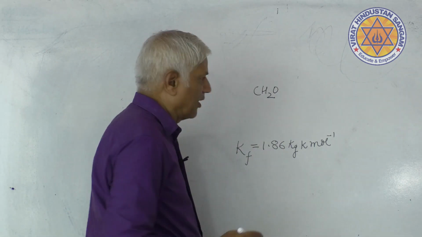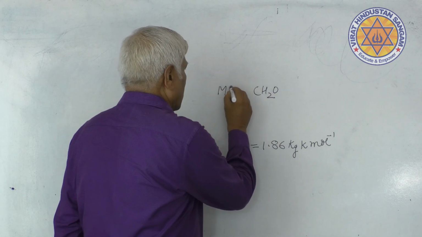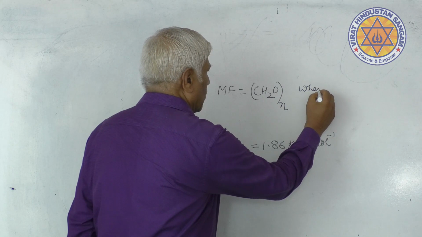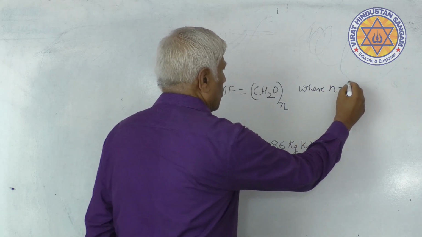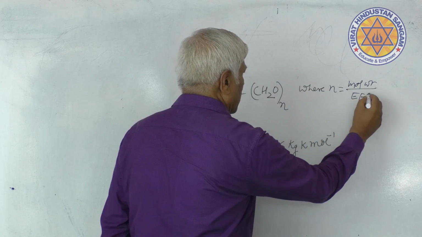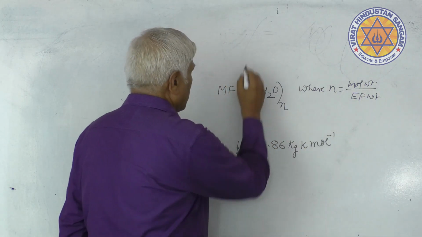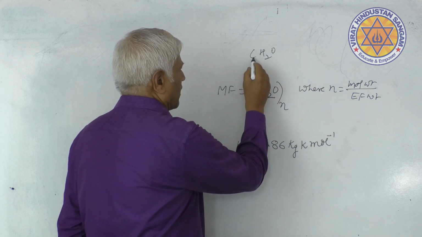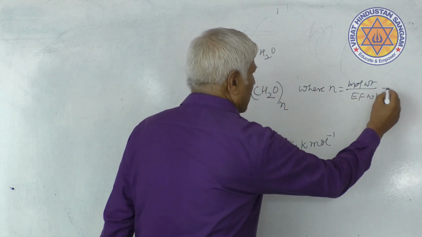Look here, to get the molecular formula, CH2O is the empirical formula. Molecular formula is CH2O taken n times, where n equals molecular weight divided by empirical formula weight. Empirical formula weight you can get from this. Empirical formula is known. 12 plus 2 plus 16, 30.